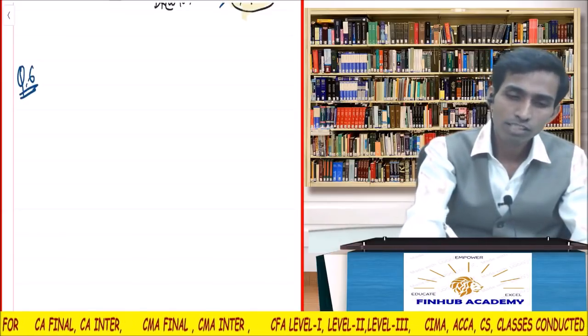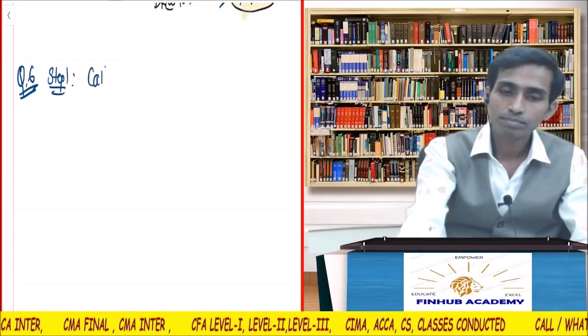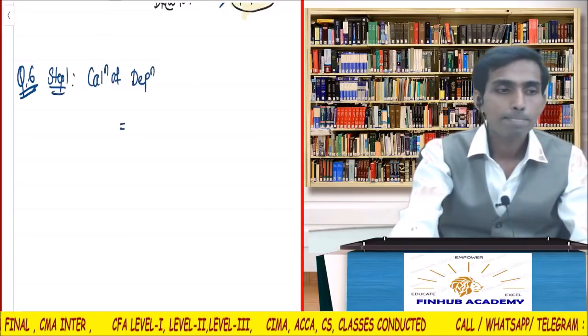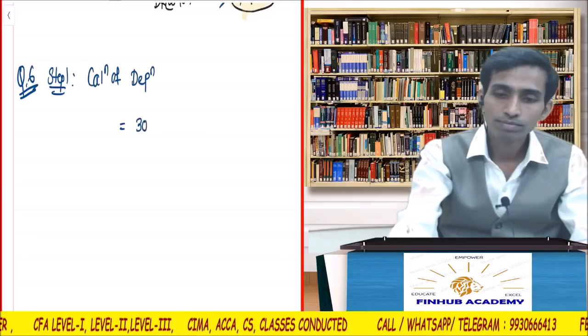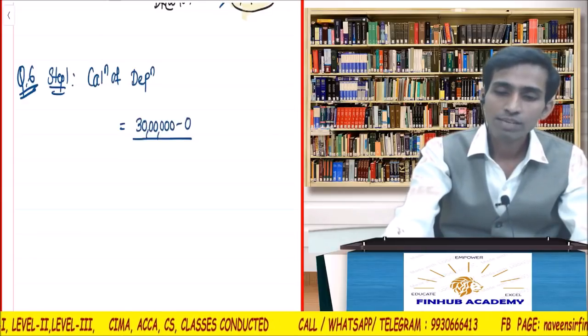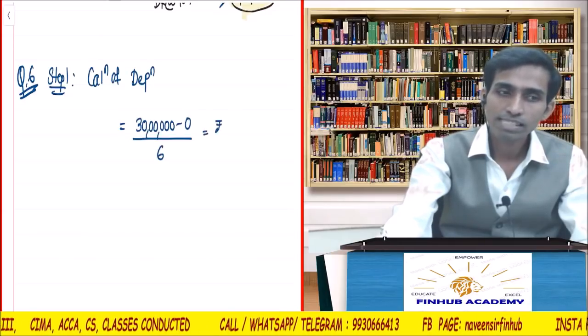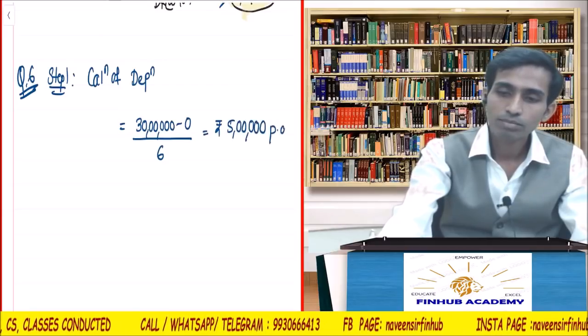First, working step 1: calculation of depreciation. Tell me how much is the original cost? 30 lakhs. How much is the salvage value? Nil. Life is how much? 6 years. So depreciation is how much? 5 lakhs per annum. Okay.